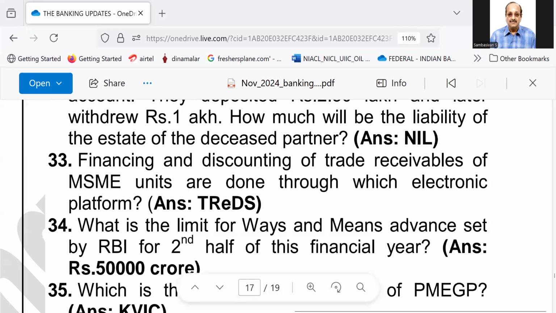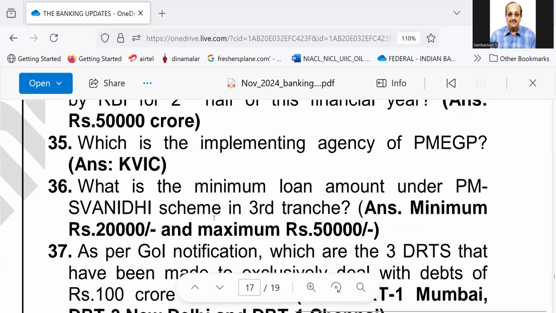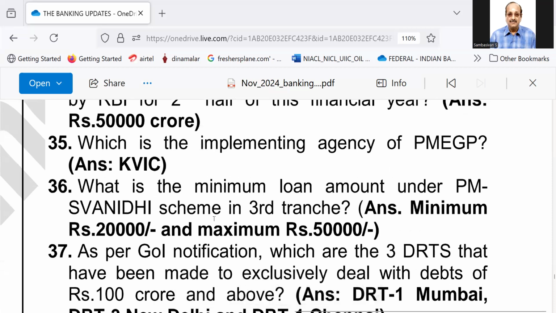Answer, TREDS. Number 34, what is the limit for ways and means advances set by RBI for second half of this financial year? Answer is 50,000 crore. Number 35, what is the implementing agency for PMEGP? The answer is KVIC, Khadi and Village Industries Commission or Corporation.